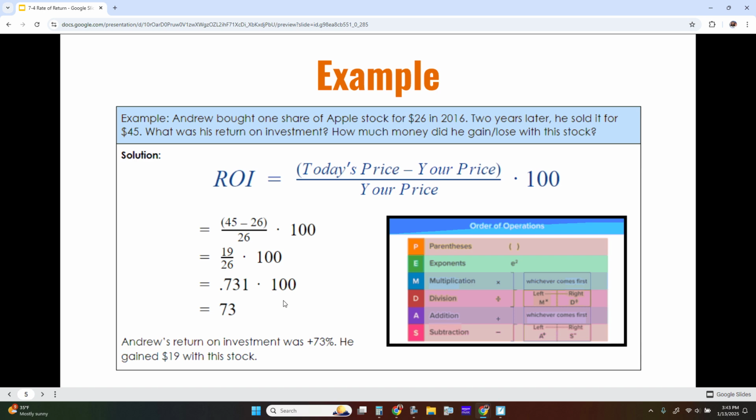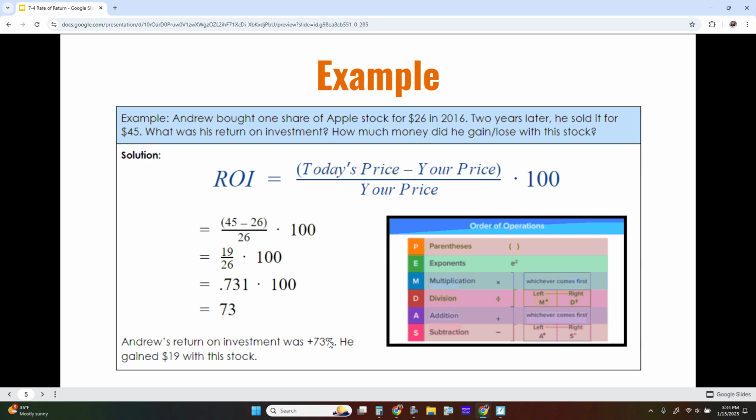Andrew's return on investment was about 73%. He gained 73%. And the dollar amount that he gained was $19 with this stock. So his stock appreciated by $19, which was a 73%